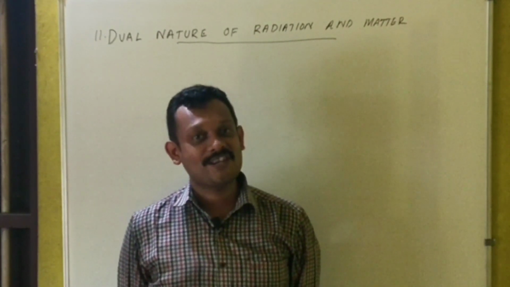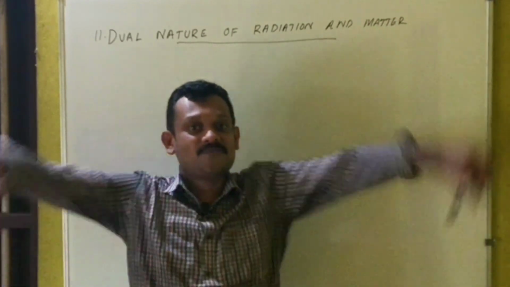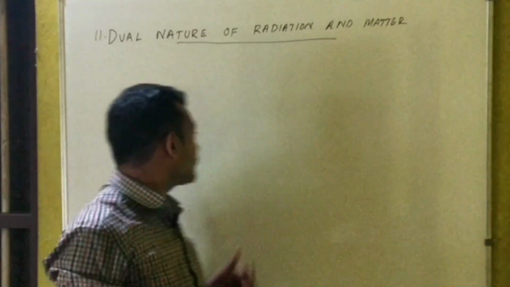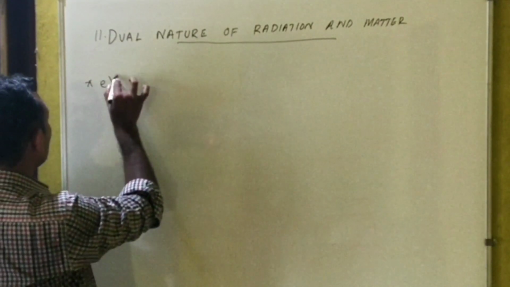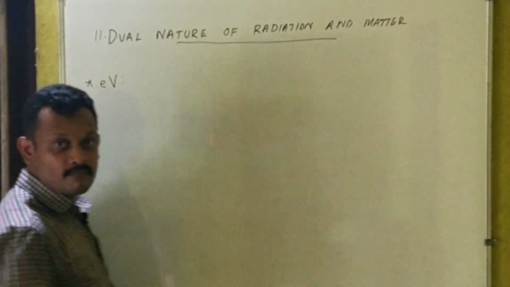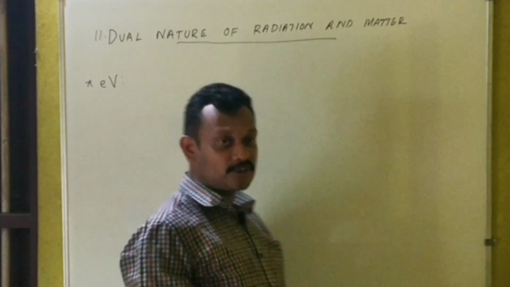So without wasting our time, let us first start this chapter by studying what is called an electron volt. What do you mean by an electron volt?